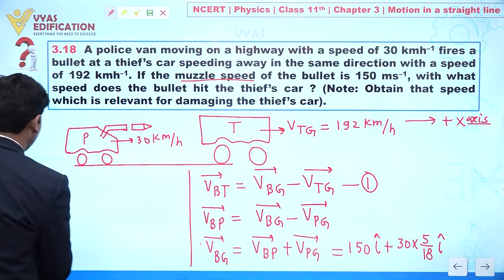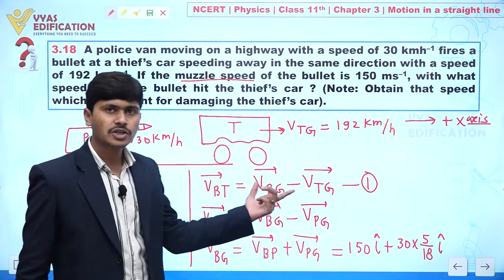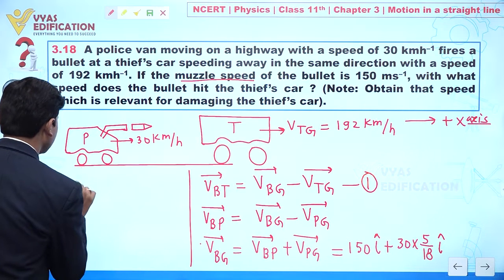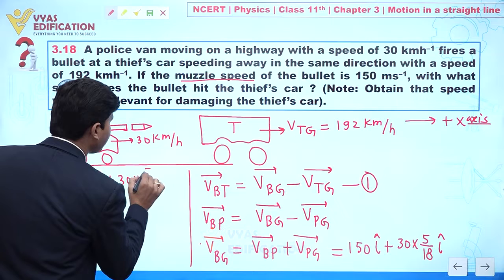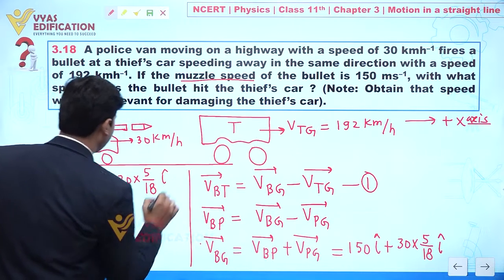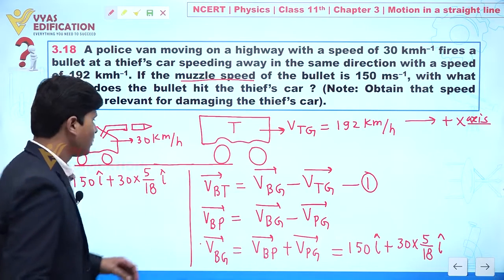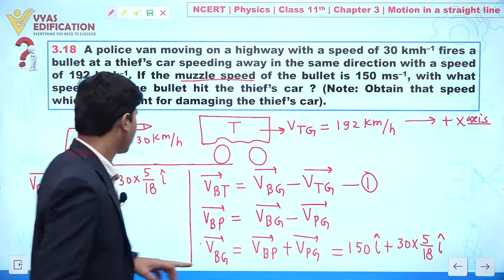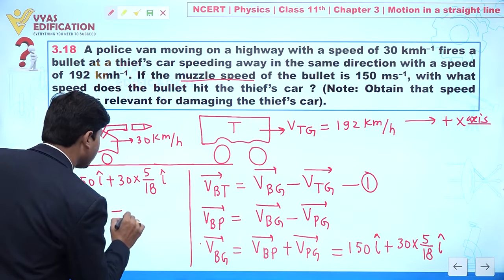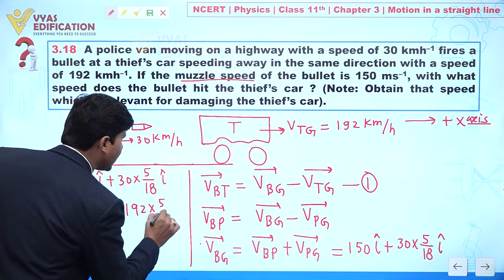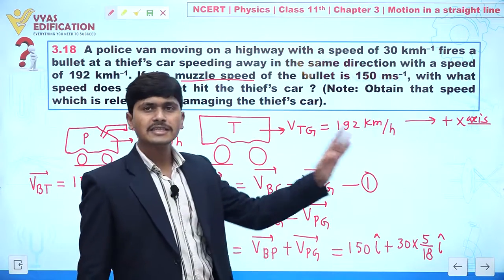We can write: velocity of bullet with respect to thief car is given by the velocity of bullet with respect to ground, which is 150 i cap plus 30 into 5 by 18 i cap. Now the velocity of thief with respect to ground is 192 km per hour, so we write minus 192 into 5 by 18 i cap, because the thief is also going in the same direction.